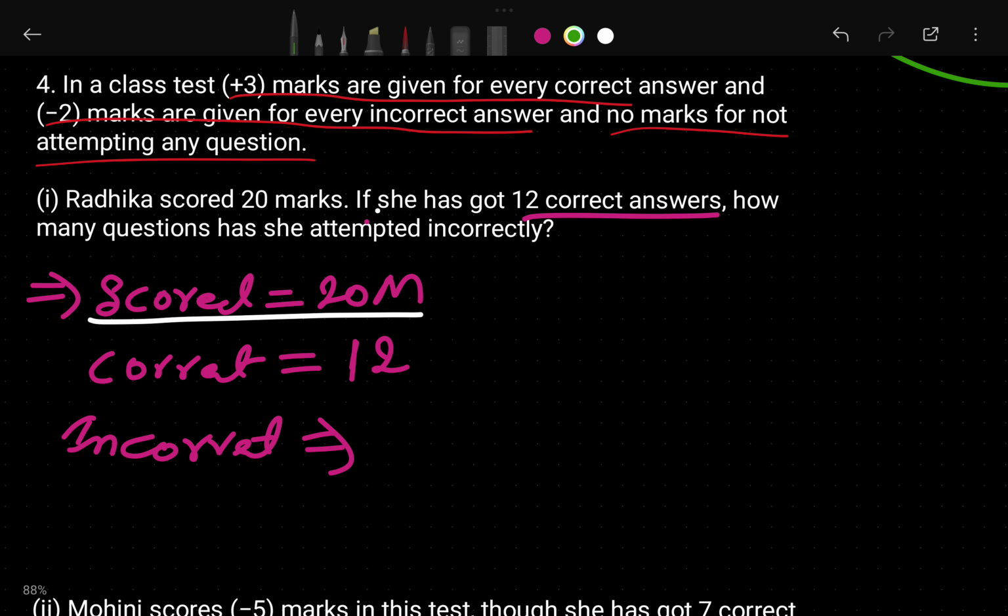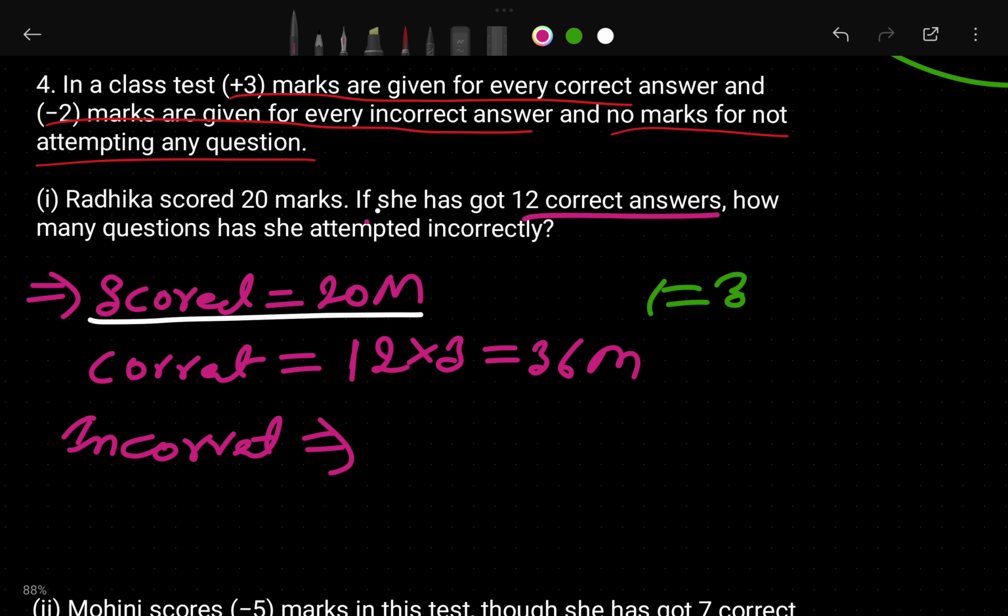Then we will understand how many marks. For 1 correct answer, she will get 3 marks. Then for 12 correct answers, if you multiply by 3, it is going to be 36 marks.